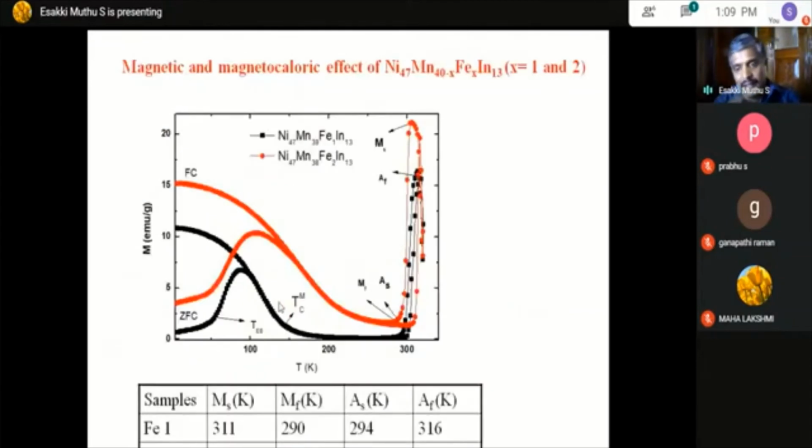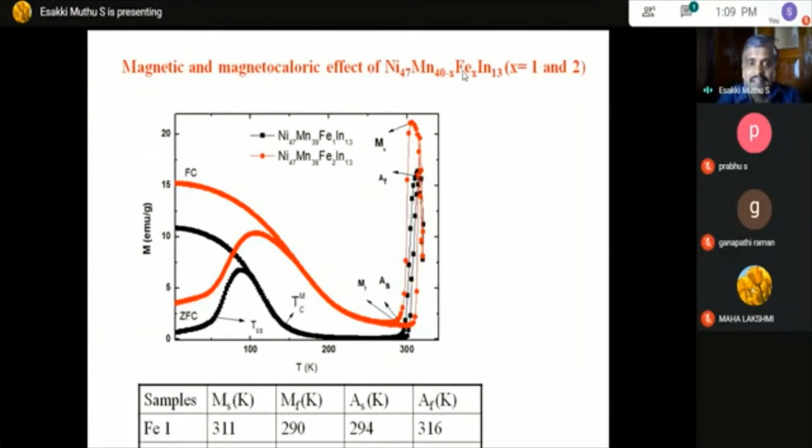And this is another material. So here we took nickel Mn indium. In this Mn we substituted iron. Usually nickel Mn indium is a ferromagnetic, and here we are substituting another ferromagnetic material. So further it enhances the magnetization.